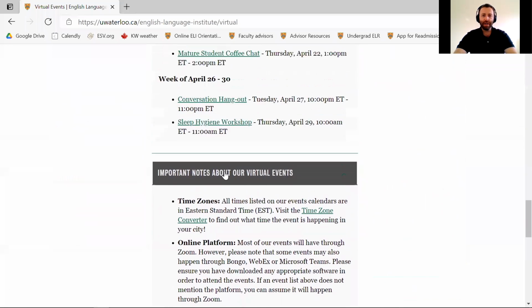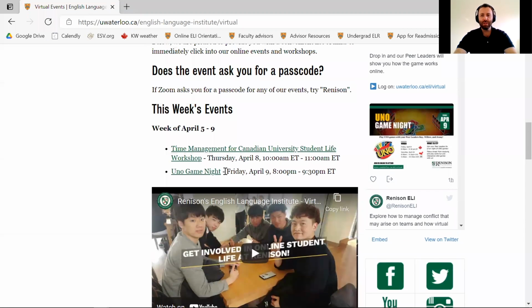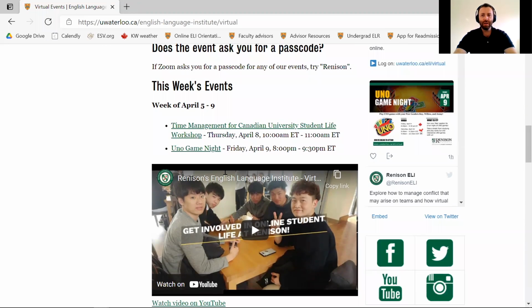Some things to keep in mind include that our event times are all listed in Eastern Time, which is the time zone for Waterloo, and that the majority of our events use the Zoom app. If you don't have the Zoom app on your device, visit your app store or go to zoom.us to download the Zoom client.